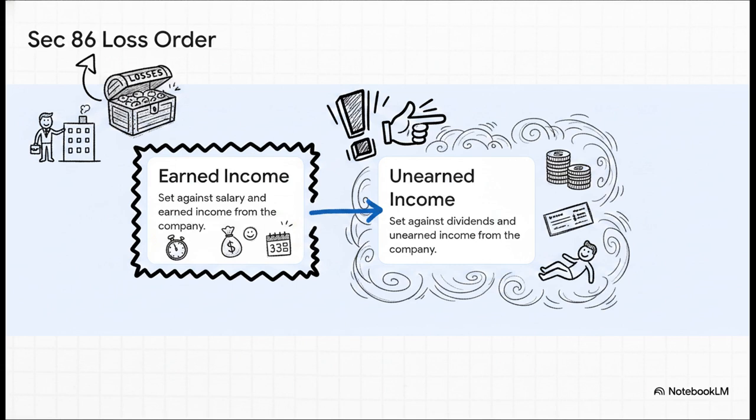Step 1, you must exhaust these losses against salary and any other earned income from the company. You have to drain that bucket first. Only once that earned income is fully wiped out can you move to Step 2 and set the remaining losses against dividends and unearned income. You really need to lock that sequence into your brain for the exam.